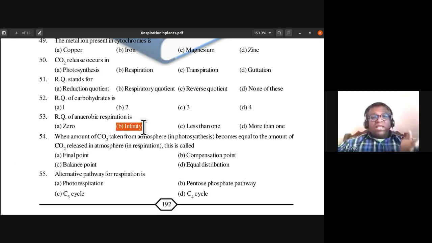So you have to think on that line. In anaerobic respiration, there is no oxygen consumed. What is respiratory quotient? The ratio of volume of carbon dioxide evolved to the volume of oxygen consumed. We call it RQ. Oxygen is 0, so the denominator is 0. It implies the value is indefinite or infinite. So RQ of anaerobic respiration is infinity.